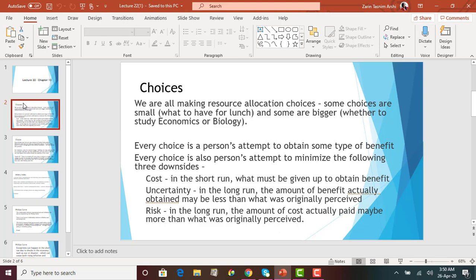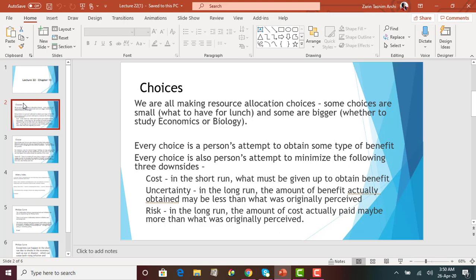So we are all making resource allocation choices. Some choices are small and some are bigger. In our everyday life we make choices because resources are limited. Whether we want to have pasta or pizza for lunch today, that's also a choice we have to make, right? But choices can also be bigger, like whether we want to be a doctor or an engineer, or whether I want to study economics or biology. So because resources are limited, we have to make choices in our everyday life, whether those choices are small or big.